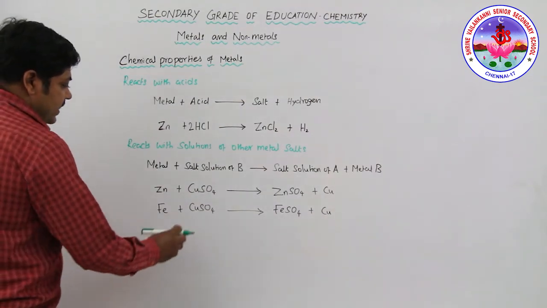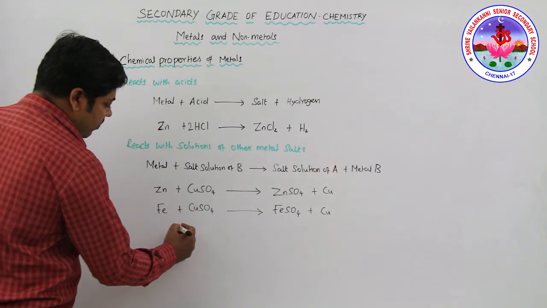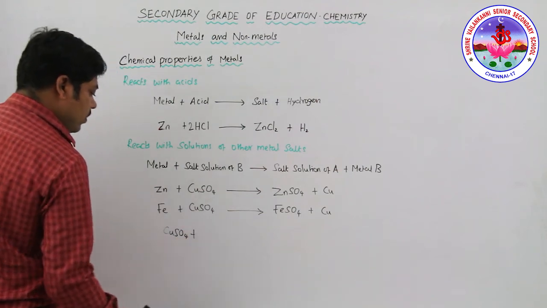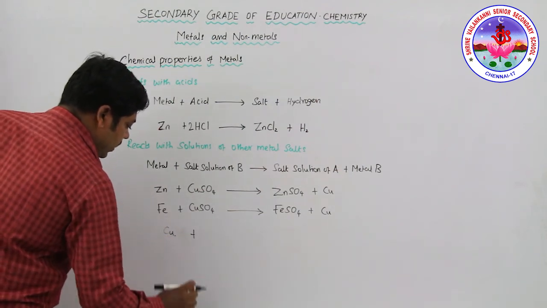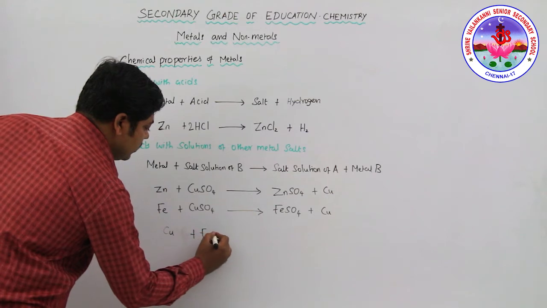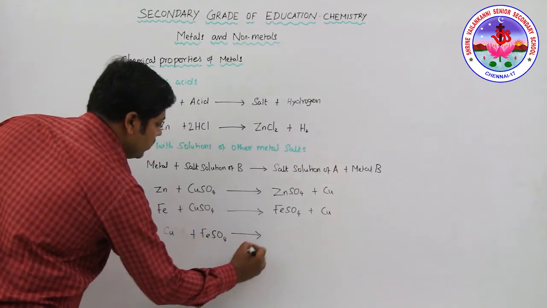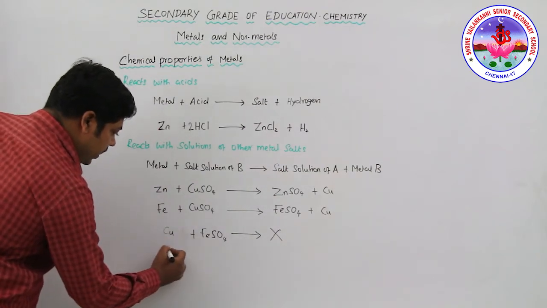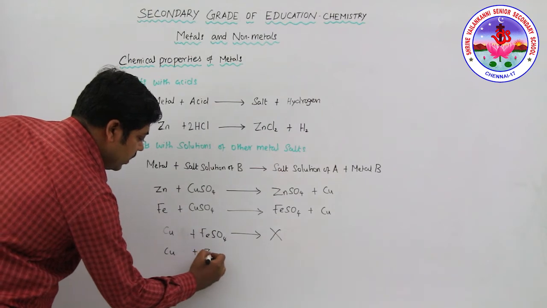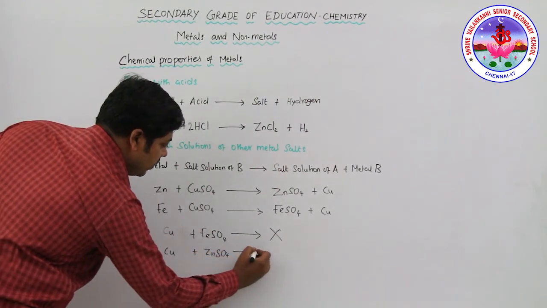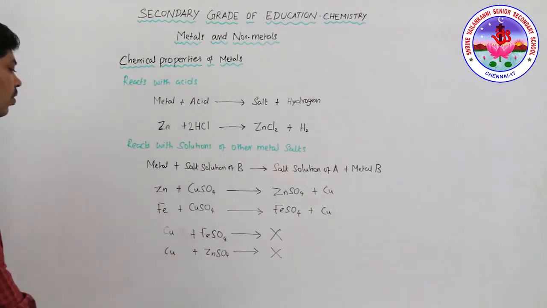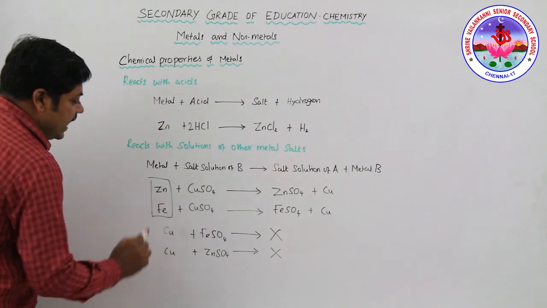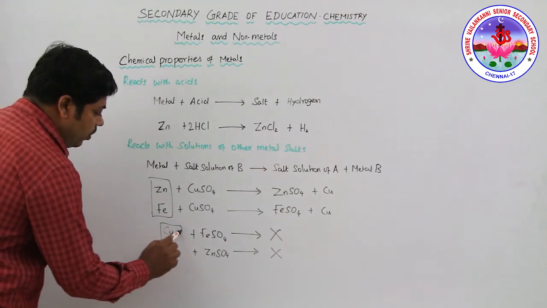Suppose in the reverse case, copper reacts with iron sulfate, no reaction occurs. In a similar way, copper reacts with zinc sulfate, no reaction occurs. Why? See, zinc and iron are highly reactive elements, and copper is a low reactive element.